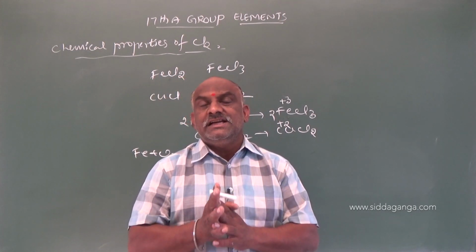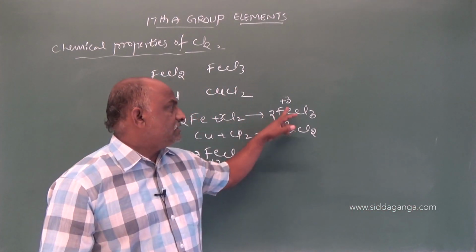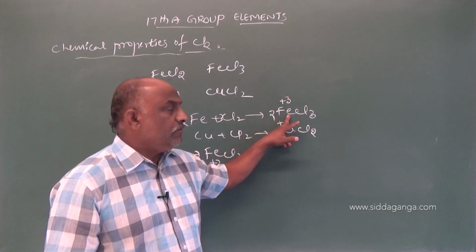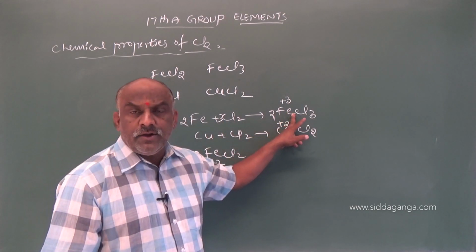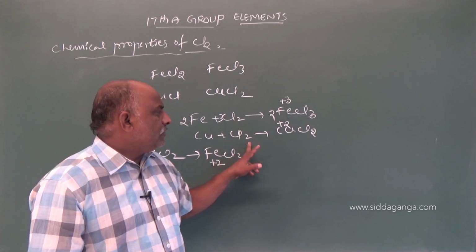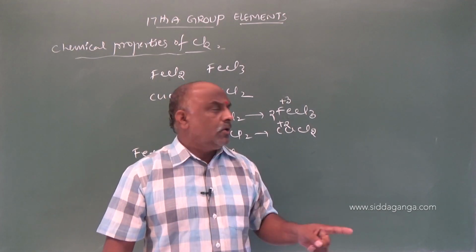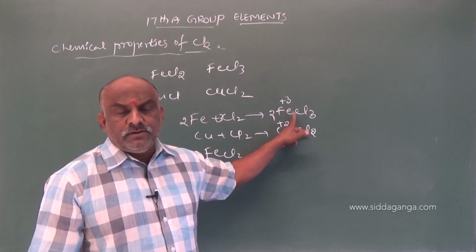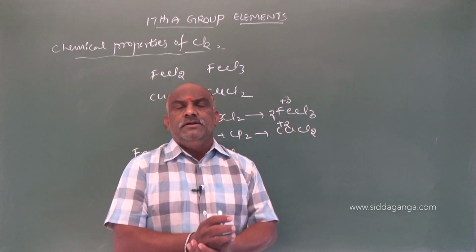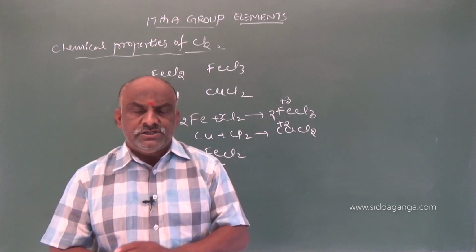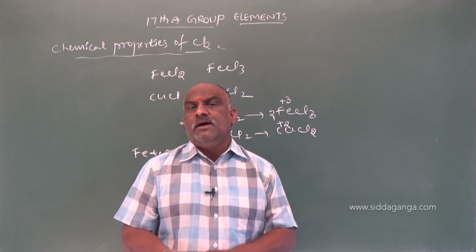The highest oxidation state metal chloride only will be formed. So iron combined with chlorine gives ferric chloride only. Copper combined with chlorine gives cupric chloride only, not cuprous chloride. There is no disturbance regarding s-block elements, simply because they give only +1 and +2 oxidation states. Directly they will give MX or MX2 formula halides.